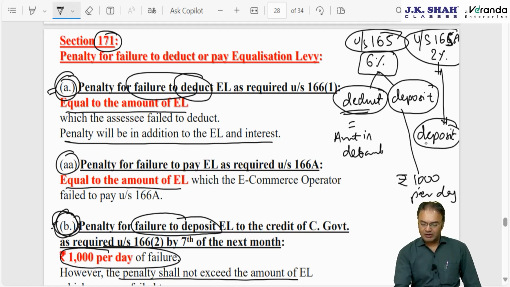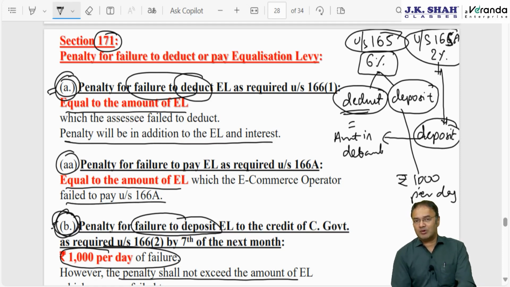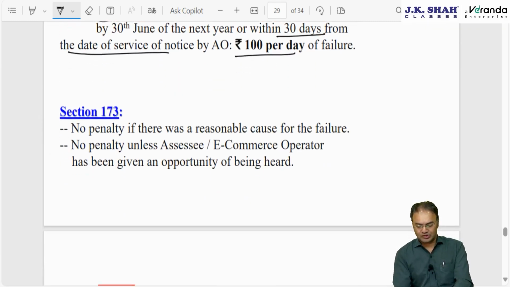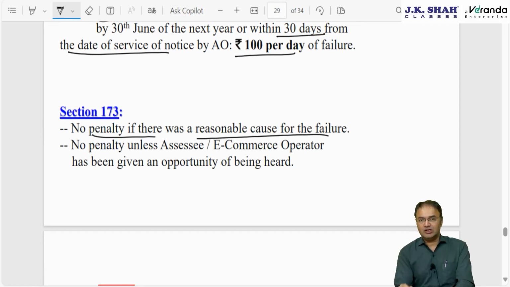Here penalty will be equal to the equalization levy not deposited, or which the assessee or e-commerce operator failed to pay to government. However, it is unimportant, so you can skip this. Penalty under section 172 is 100 rupees per day for failure to file statement within 30 days from the date of service of notice. No penalty if there is a reasonable cause, just like income tax penalty. Here also, if there is a reasonable cause, then no penalty, and no penalty unless opportunity of being heard is given.